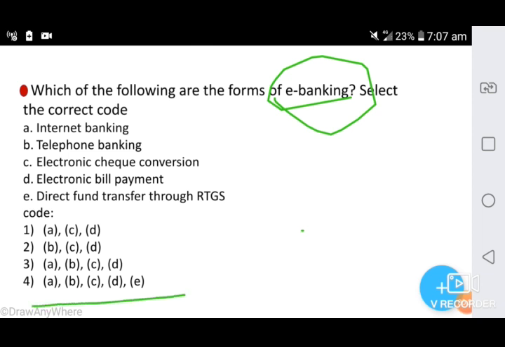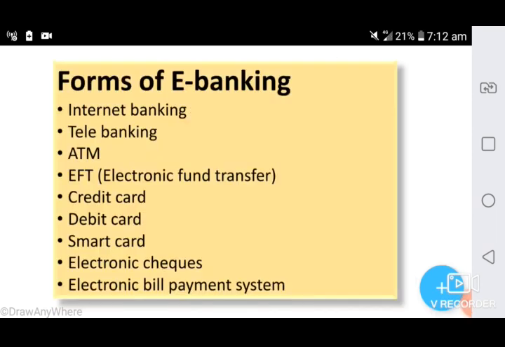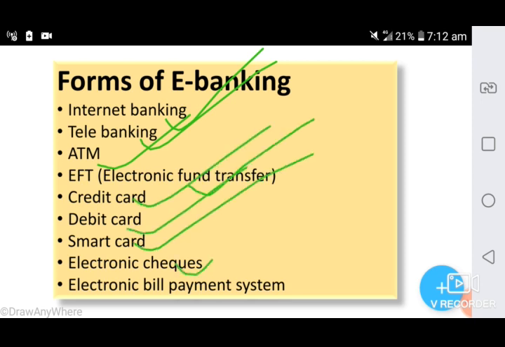Okay, what is e-banking? E-banking means conduct of banking operations through electronic means or devices such as internet banking, telebanking, ATM, electronic fund transfer, credit card, debit card, smart card, electronic check, then electronic bill payment system. So it is a process of delivering banking services through electronic devices.